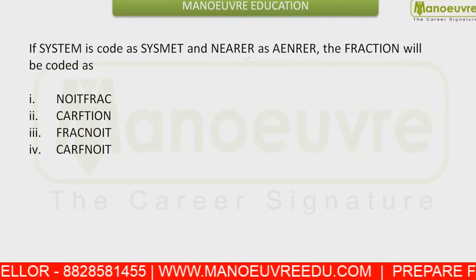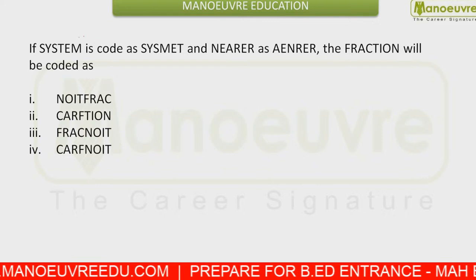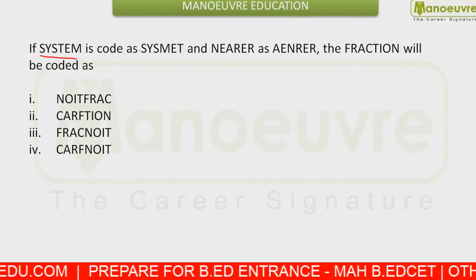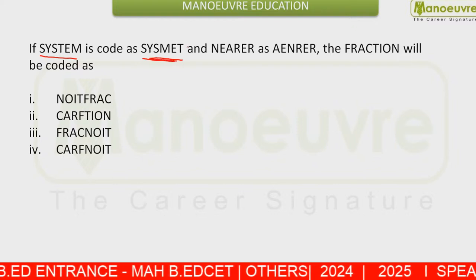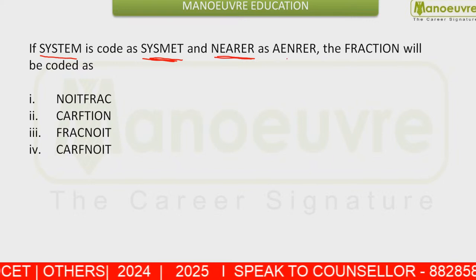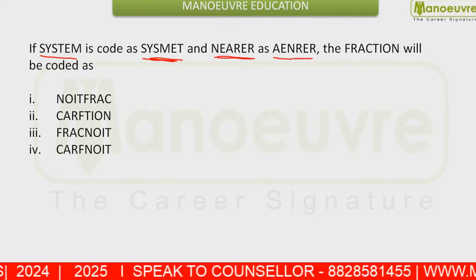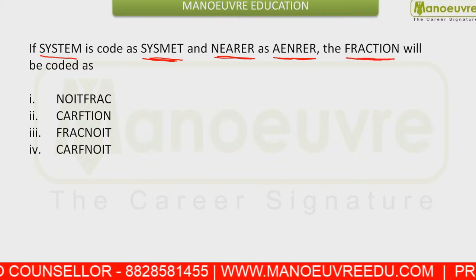Next you are given a question from coding-decoding. Students, you are given that SYSTEM is coded as SYSMET. Next, NEARER is coded as AENRER, and you need to find the code for FRACTION.